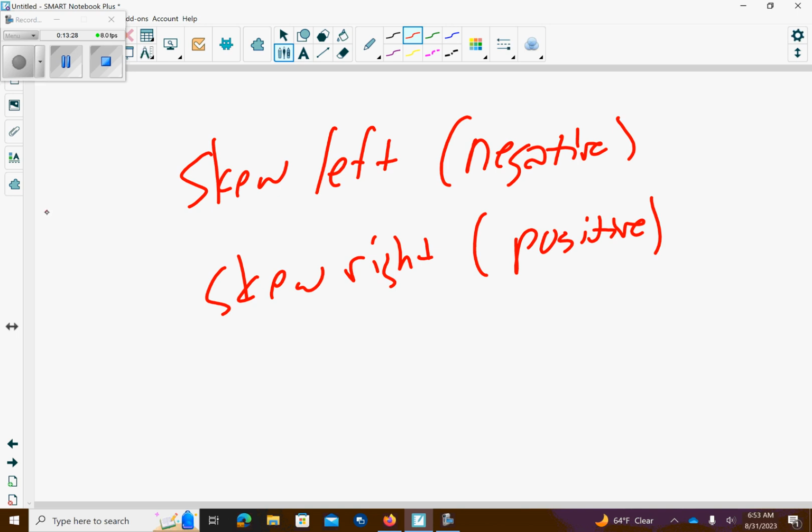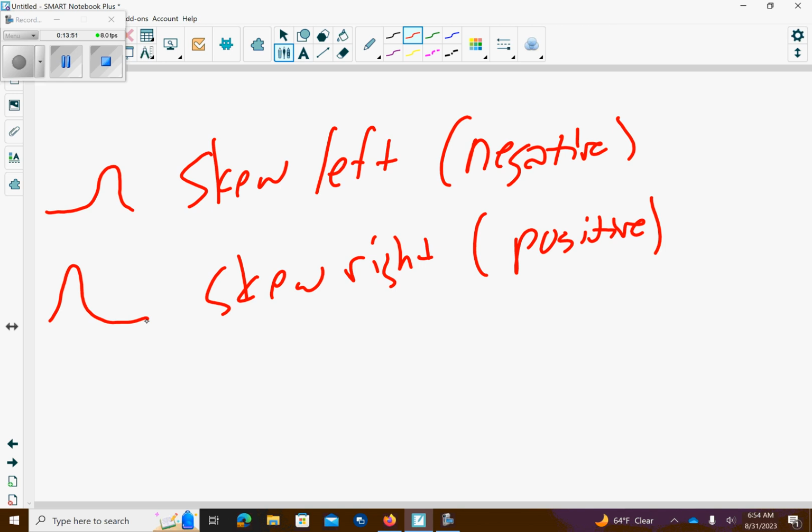Skew left, again, you have your tail more to the left. Skew right, your tail is to the right. So things are pulling it, in this case, the mean would be pulling it. Okay, skew left distributions have a peak at the right side, showing a large number of values relatively high. So just read what's at the top of that about skew left and skew right.